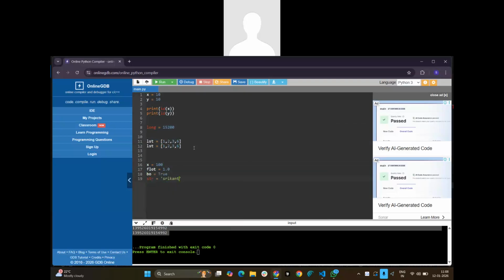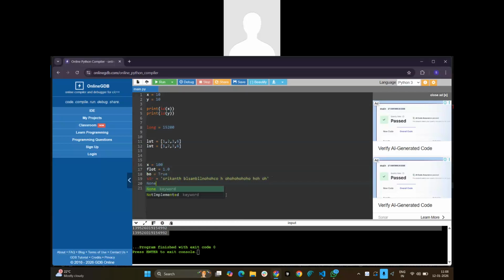Even if I'm taking a long sentence like this, will it be a single value or multiple values? It is a single value only, right? And None is also nothing but immutable, we can consider it.